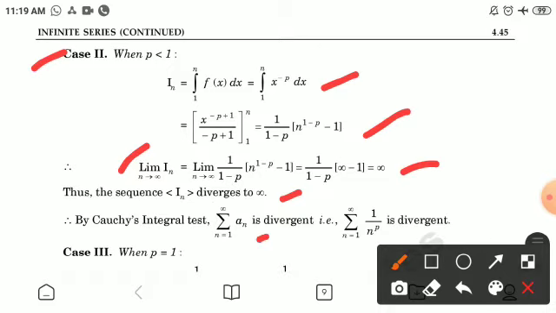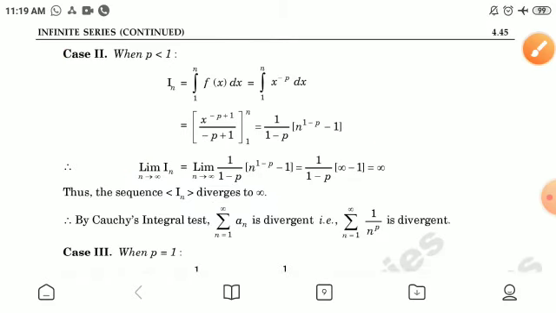Therefore, by Cauchy integral test, summation an is divergent, that is, the series 1 by n raised to power p, n from 1 to infinity, is divergent.